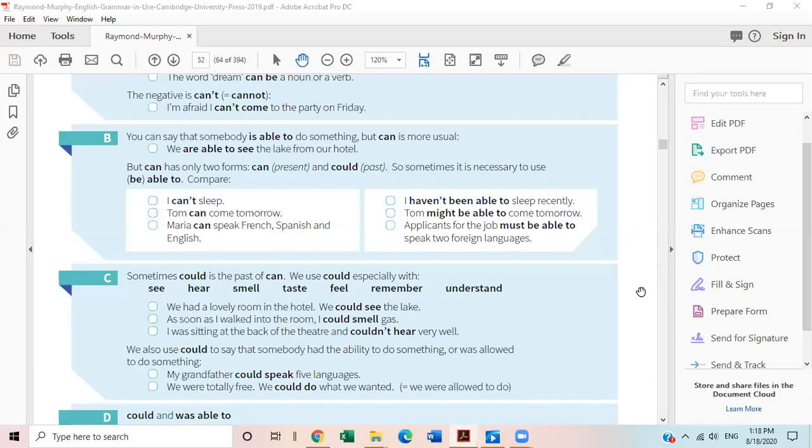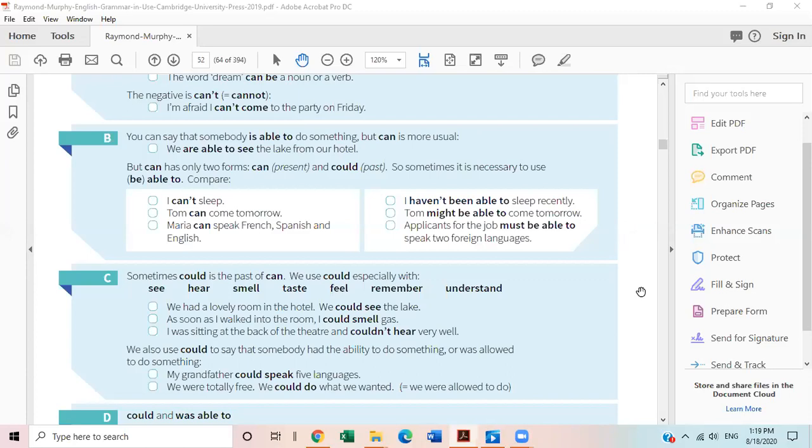So whenever we use have, definitely we talk about indefinite time. We don't mention any definite time. We'll be discussing that later because I don't think that we have past tense in the course to talk about, but I'll be sharing with you the review and the recapitulation of the tenses through listening activities and speaking activities. All right. Tom can come tomorrow. All right. Tom might be able to come tomorrow. So these are two different things. When we say can come tomorrow, it is possibility. Might be able to come tomorrow means that there is less possibility, but he can come.